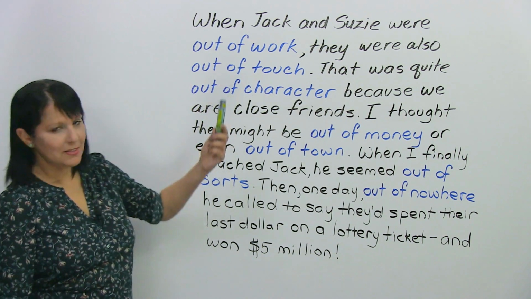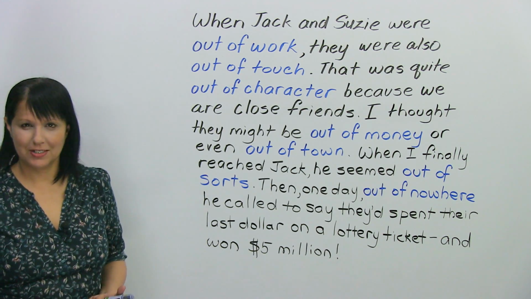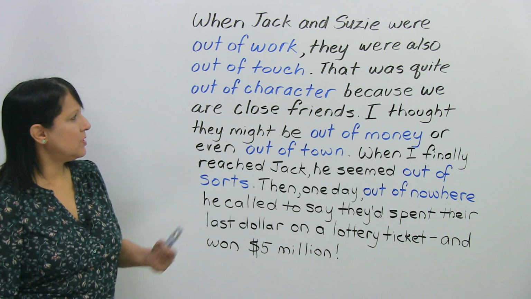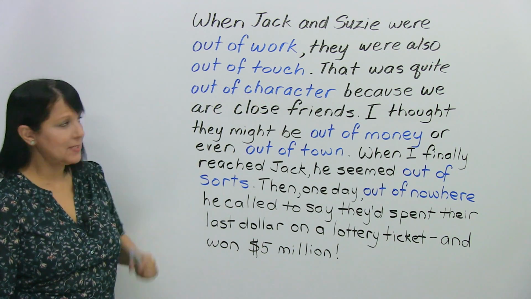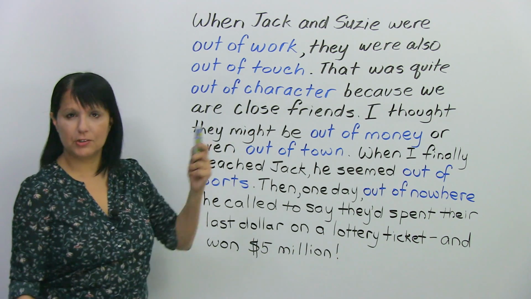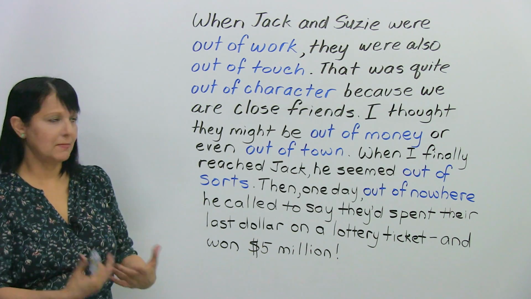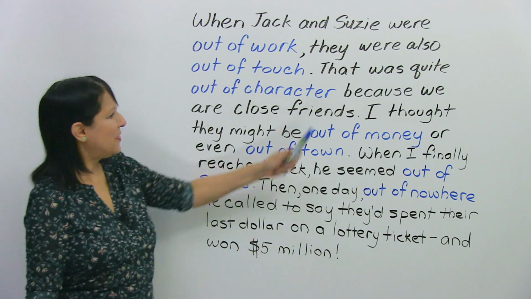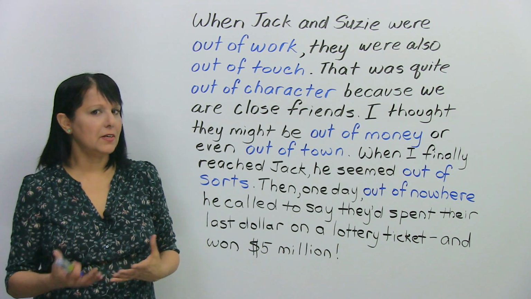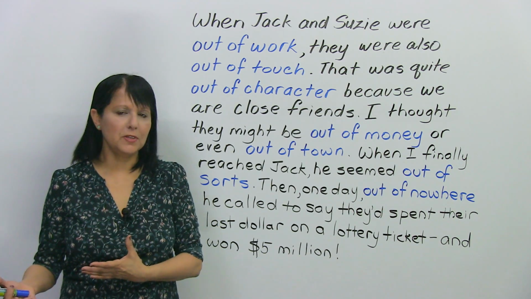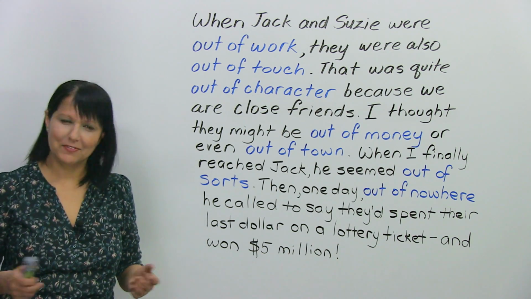So when Jack and Susie were out of work, they were also out of touch. What does that mean? When Jack and Susie were out of work means when they were unemployed, when they didn't have jobs. They were also out of touch. They were also not in contact, all right, with me. Let's say that's what we're going to find out. That was quite out of character because we are close friends. Out of character, that was out of character of them to do that, means it's not typical of them, not normal, not the way they usually behave.